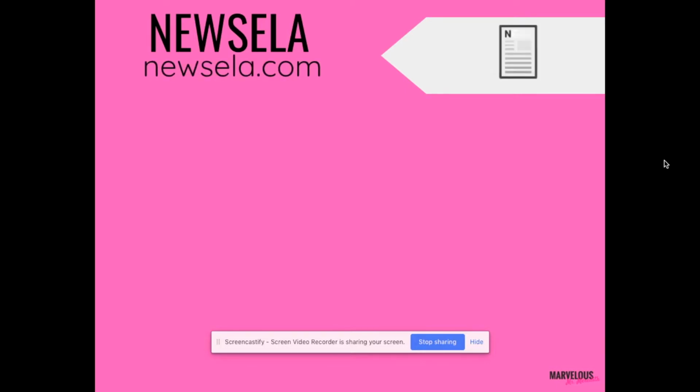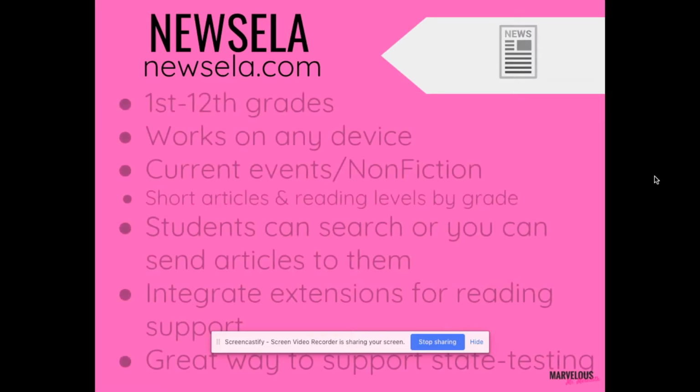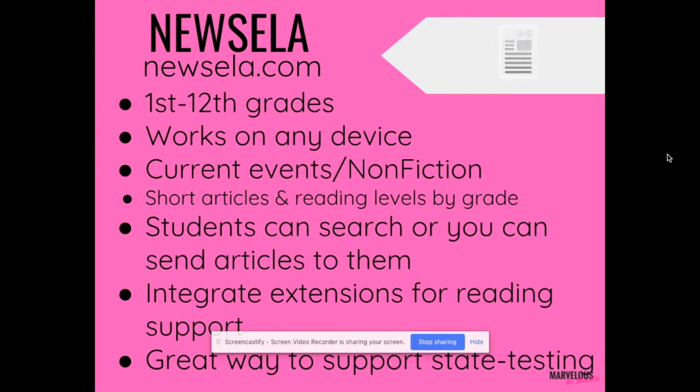NewsELA is a lot like Tween Tribune. They have a free version and a pro version. Free is still really, really great. Pro, you just get more options with being able to send things to kids and having an account to track their progress. I would say that this works best 1st through 12th. They do advertise kindergarten, I believe, but I would think more 1st through 12th.